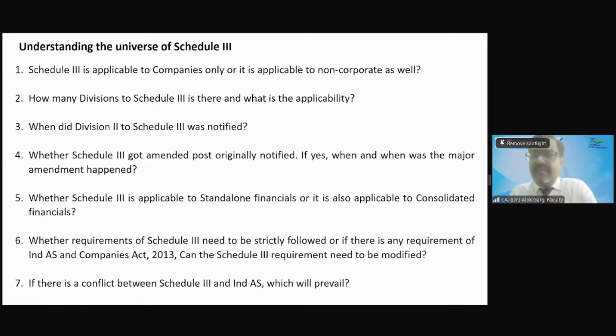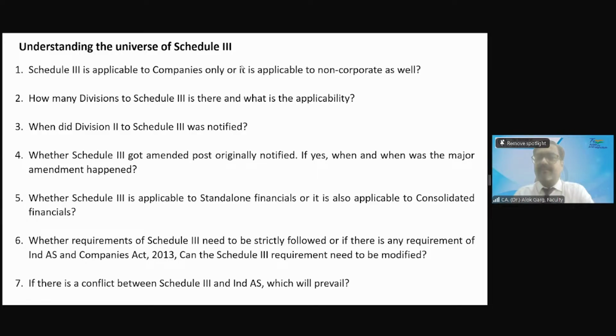Ind AS 16 requires that if you have done the revaluation, then irrespective of the value, you have to give the disclosures. Now tell me, one company has done the revaluation, and their revaluation impact is only 5%. Schedule 3 says that if it is more than 10%, then only you need to disclose. Ind AS is not giving any threshold. Ind AS says that if there is a revaluation, you need to disclose. So what will be followed?